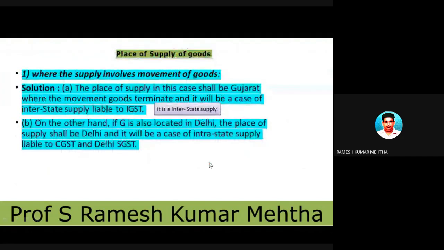Next one, another example I am taking. Let's understand and give the answer to it. Now, again, the example is pertinent to supply involves movement of goods. The place of supply in this case will be Gujarat. So this is the answer. So we are going to levy IGST. On the other hand, if G also is located in Delhi, the place of supply will be Delhi and it will be a case of intrastate. So no movement of goods is assumed.